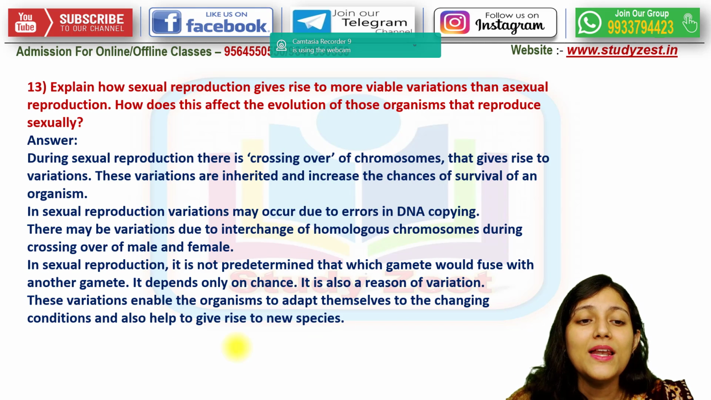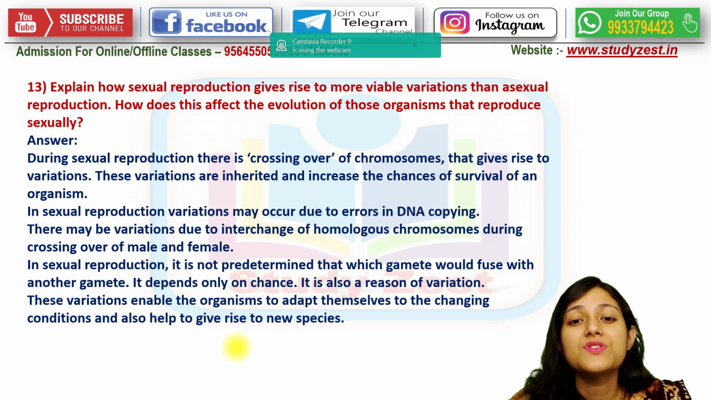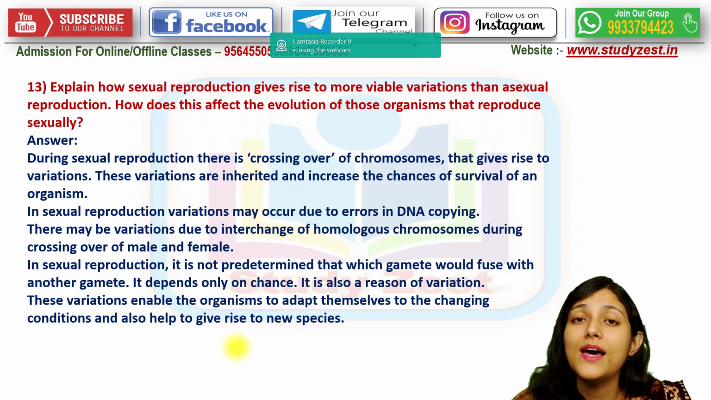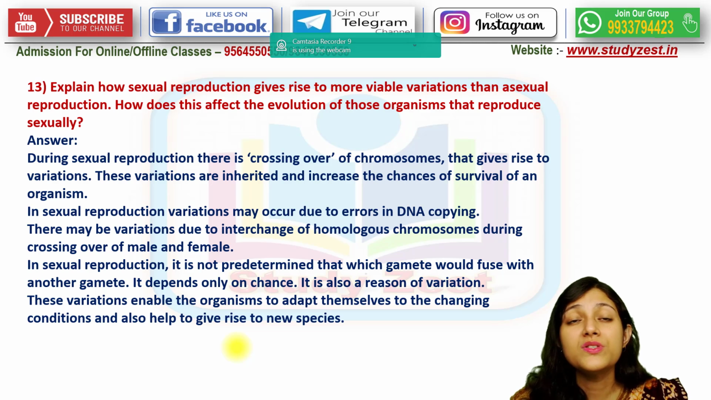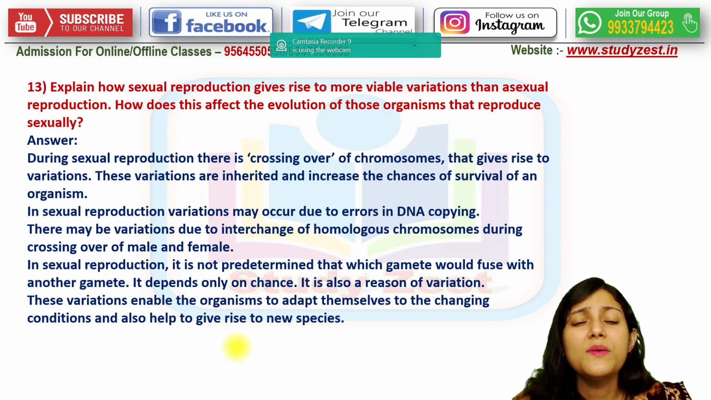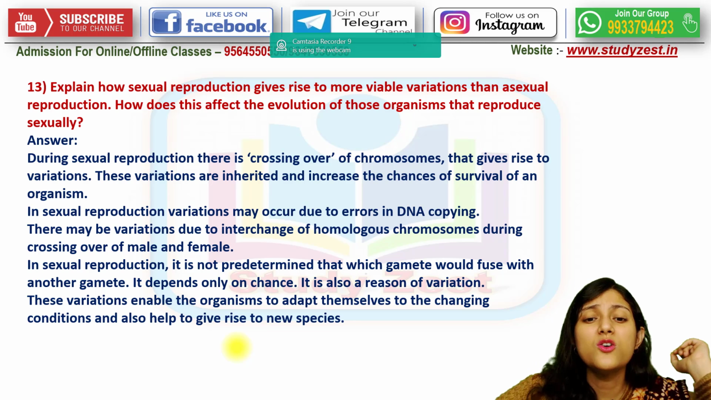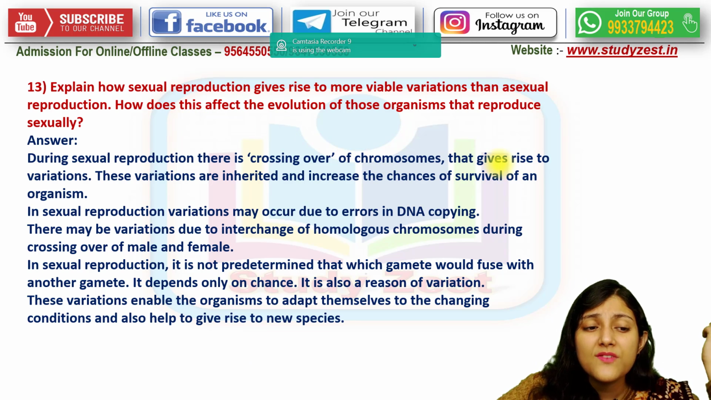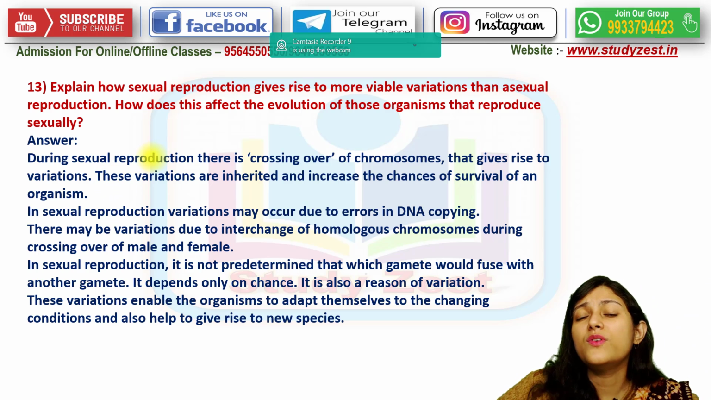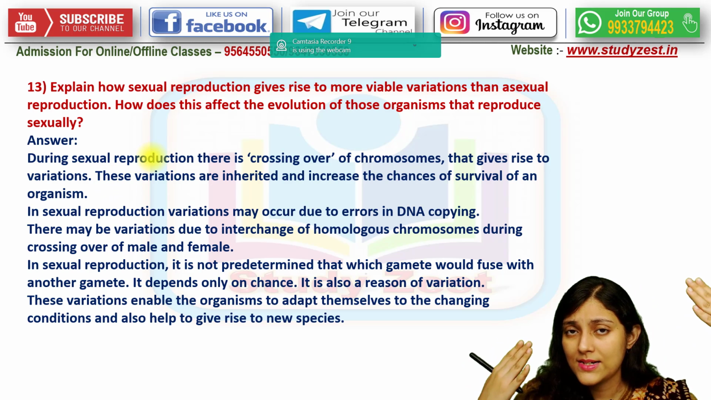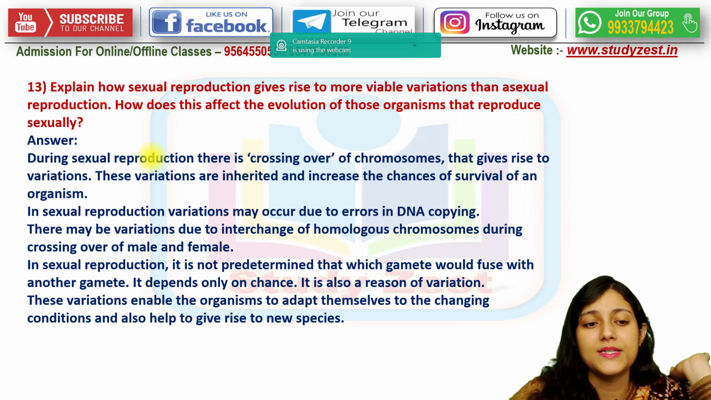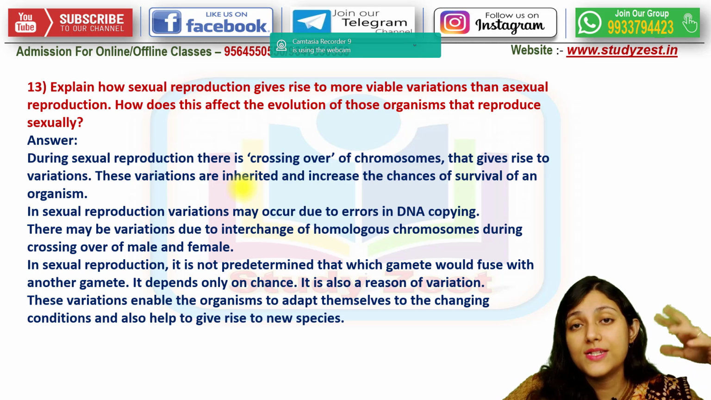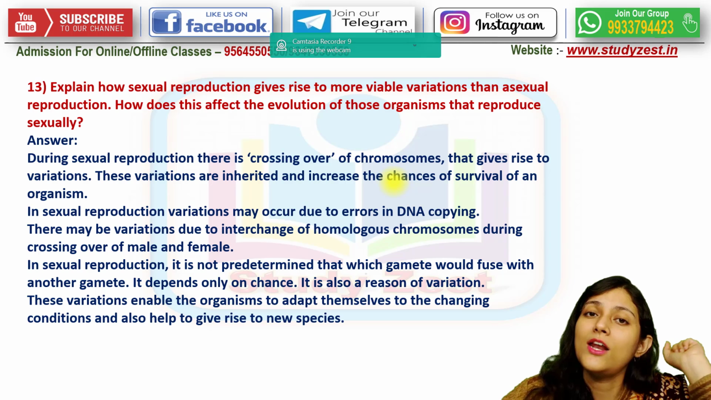Next, now explain how the sexual reproduction gives rise to more viable variations than the asexual mode of reproduction. How does this affect the evolution of those organisms that reproduce sexually? Now, during sexual reproduction, there is the occurrence of crossing over of the chromosomes. So, it gives rise to variation. Due to the crossing over only, during sexual reproduction, we get variations in the offsprings. So, these variations are inherited and increase the chances of survival in an organism.